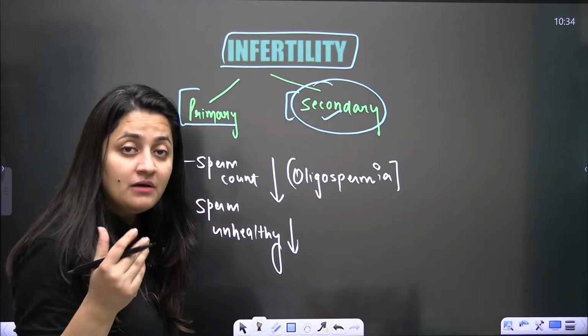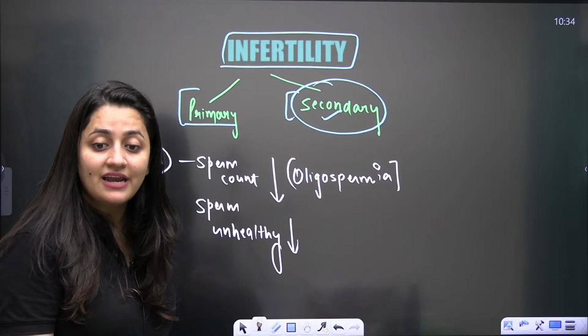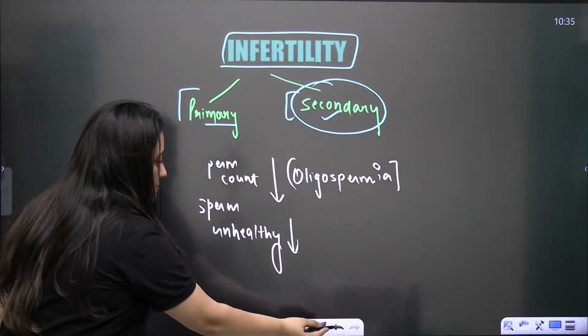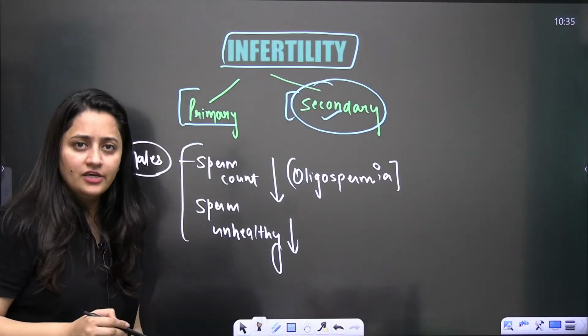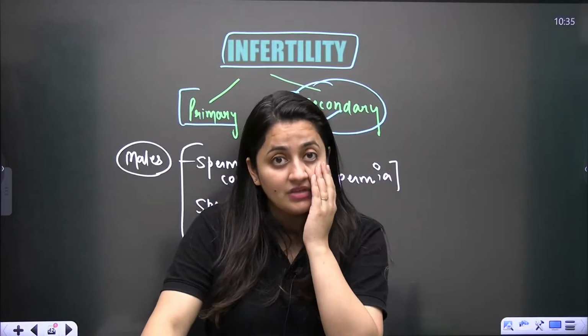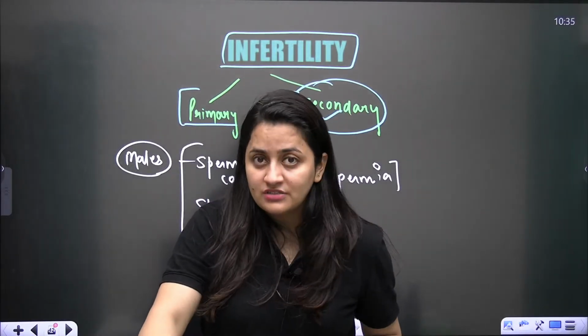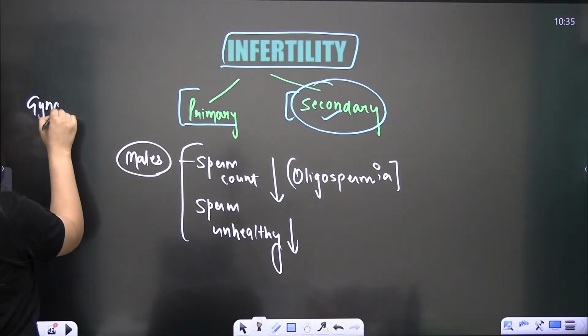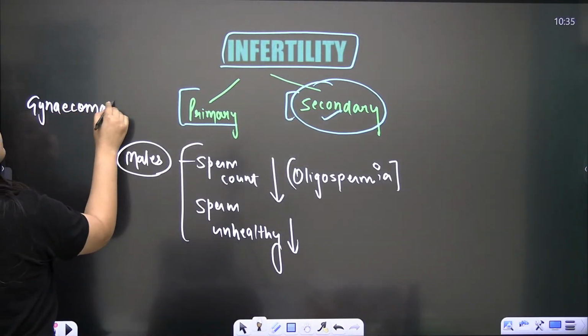Even if sperms are absent in the semen, that can also be the case. So in males also, these are the most commonly occurring issues: the sperm count, the unhealthy sperms, hormonal imbalance, maybe spermatogenesis is not there. Gynecomastia is an example of hormonal imbalance.